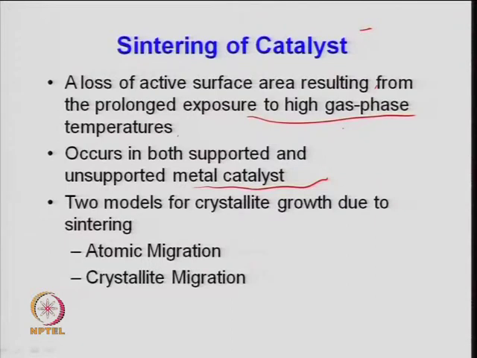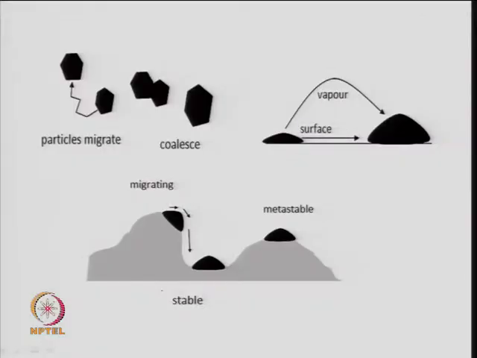So, two models are generally used in terms of the crystal growth because of the sintering. One is known as atomic migration, where atoms migrate, and the second is crystal migration, where the total crystallites which form during the reaction migrate, and it may be through surface diffusion. Something like here, these two particles migrate on the surface because of the temperature and time, and they get agglomerated and form a larger one. So, this is what they coalesce here.